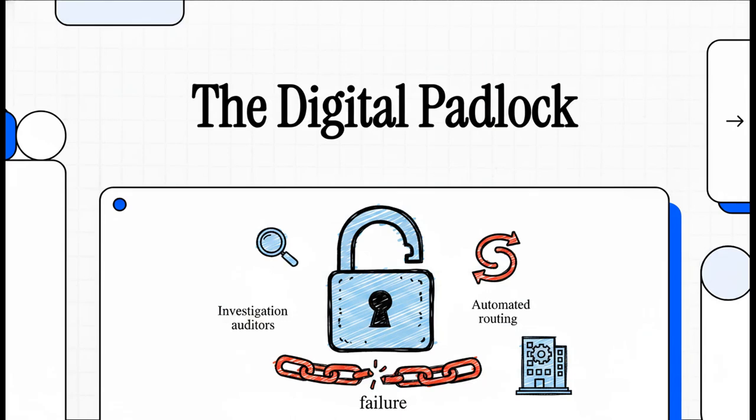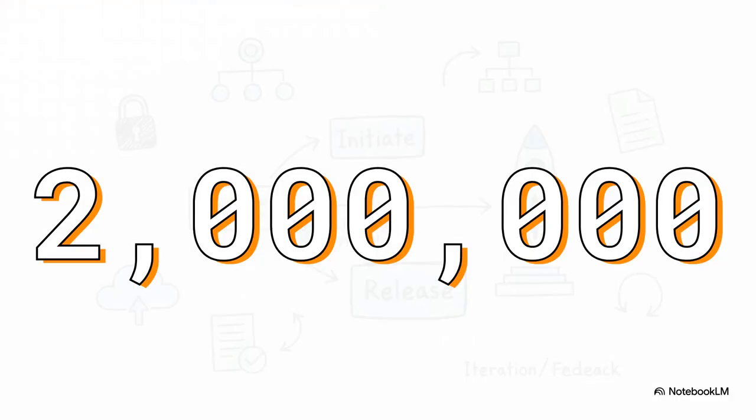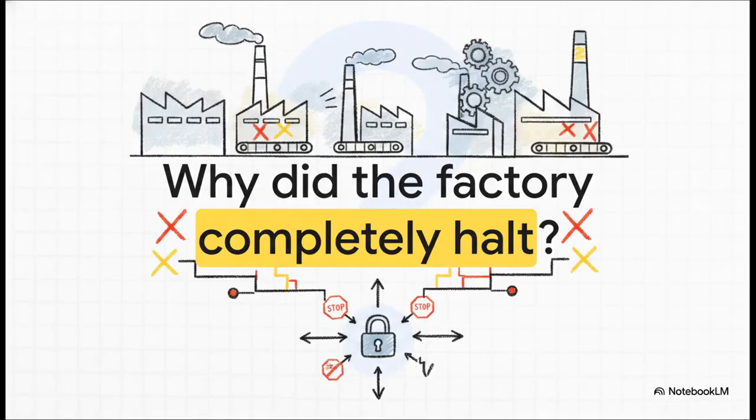Let's investigate a major control failure. A buyer urgently creates a 20 lakh rupee purchase order, but the vendor never actually receives it. The entire factory completely halts. So why did this catastrophic operational failure happen?